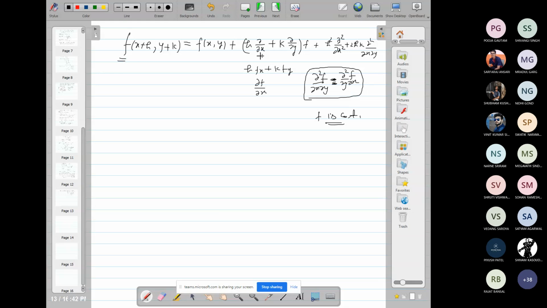This is for a continuous function, in the neighborhood of the point x equal to h and y equal to k.